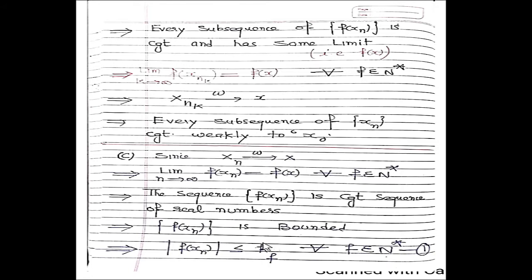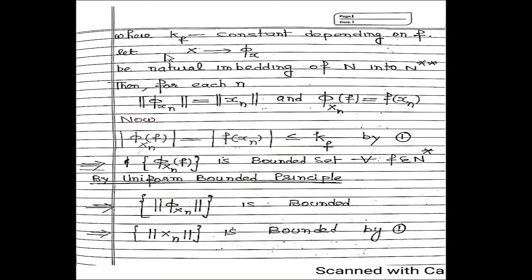This k is a constant which depends on the functional f. For different f, it has different values. So equation 1: the absolute value of f of xn is less than or equal to k_f, where k_f is a constant depending on f.